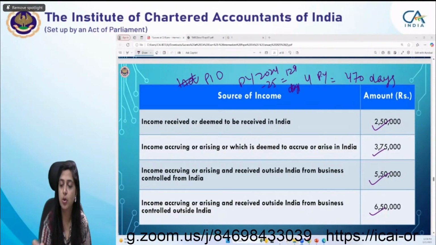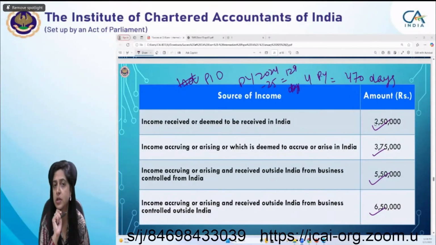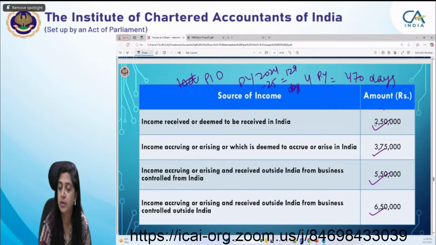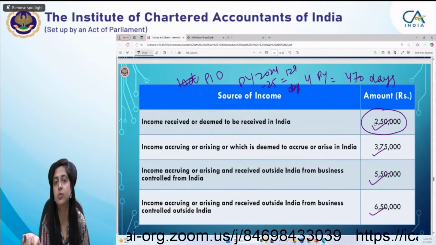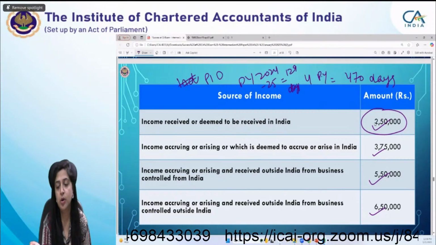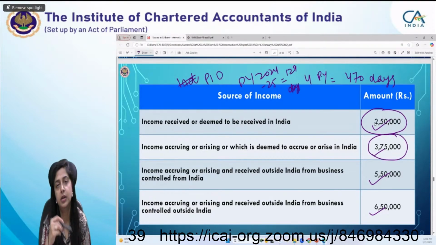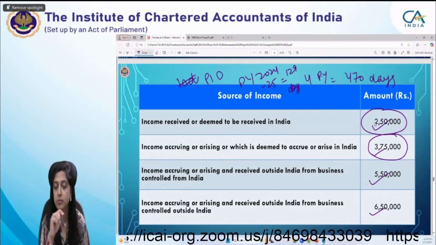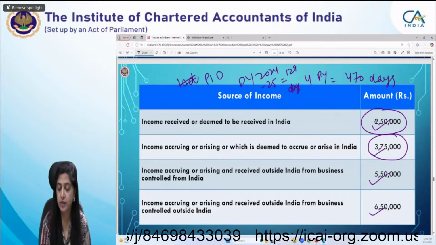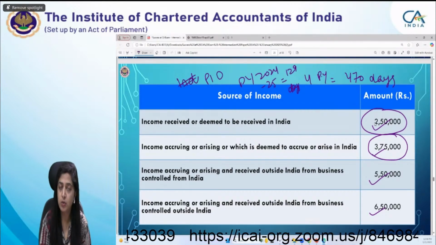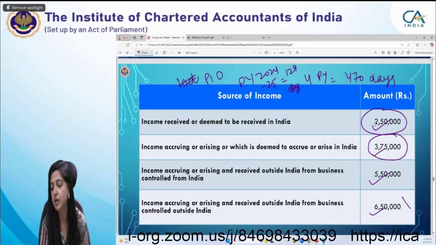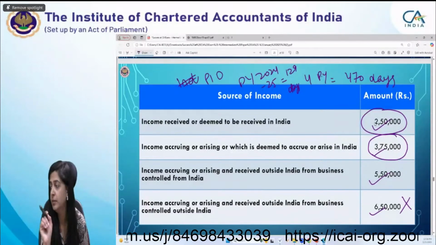ठीक है? So whether I have to include this 2,50,000 in that total income? Yes, because it is received and deemed to be received in India, so definitely it will form part of the total income. Income accrued or deemed to accrue in India? Yes, definitely it will form part of the total income while computing the residential status. The third one, I'm talking about this 650 first. Income accrued or received outside India from business controlled outside India. It means everything is outside India, so definitely it will not form part of total income.